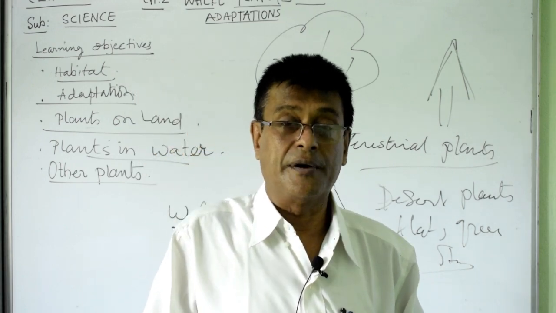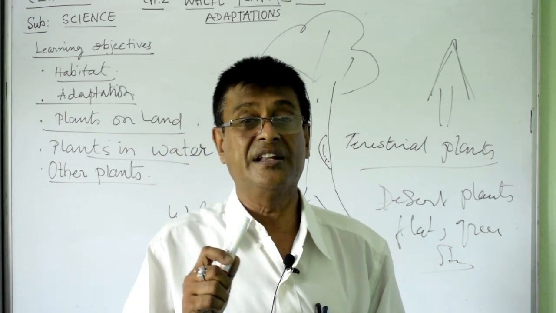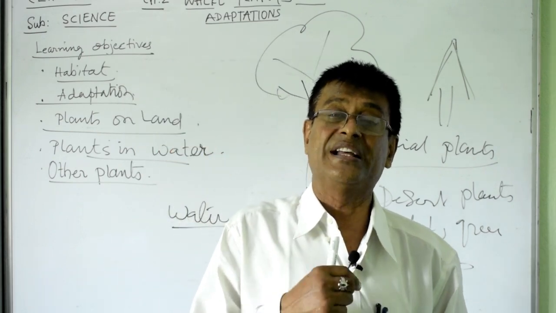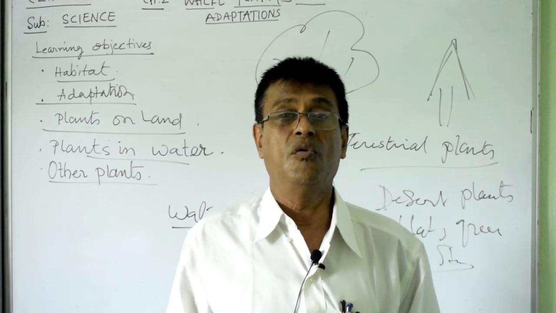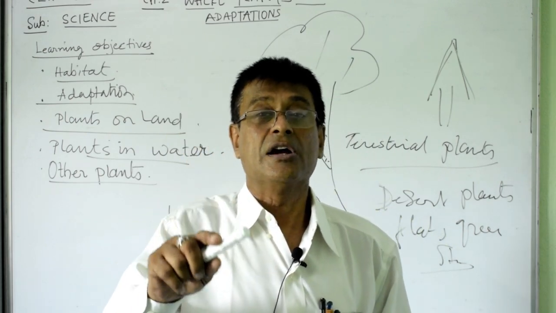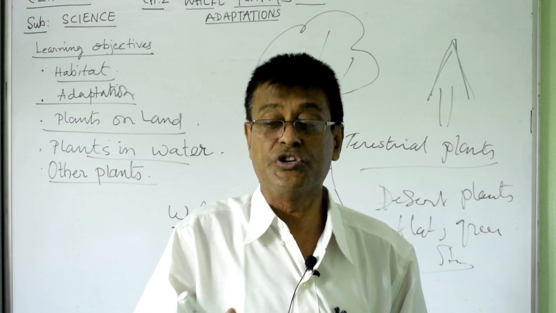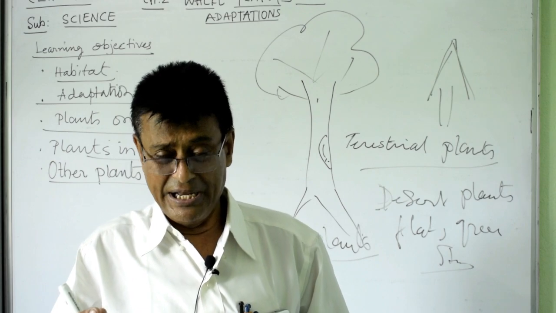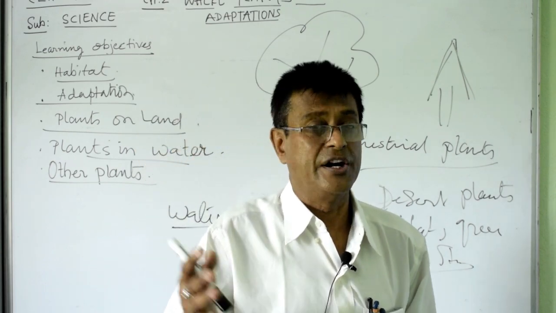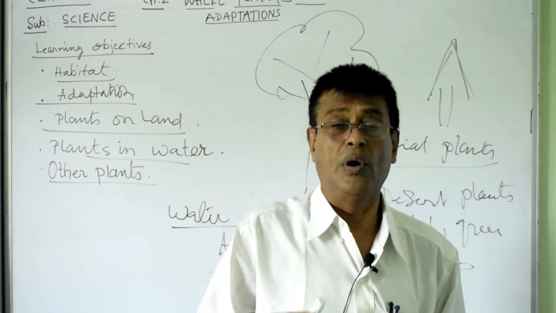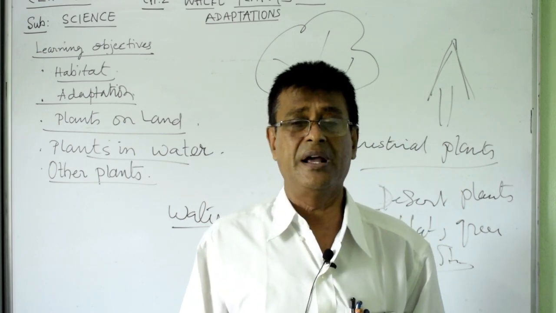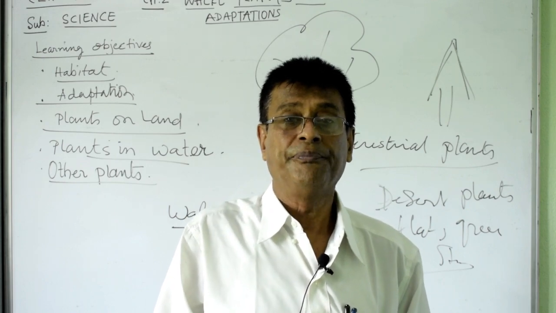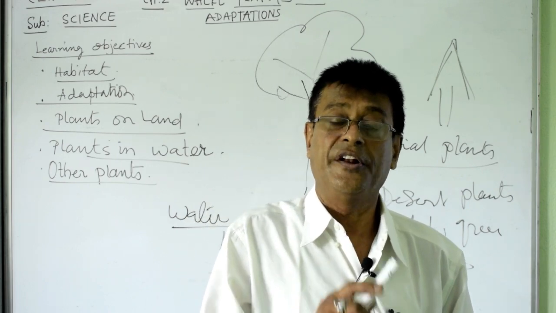Now this coconut plantation is always there near the seas or huge hills and lakes. Why, you know? Because when the seeds are ripened, they fall in the water, and they have an outer fibrous coating which can keep the seeds afloat. They can be carried by the water current for miles, sometimes 1,000 miles, and there they germinate. So this is how the coconut plantation is there near the sea.